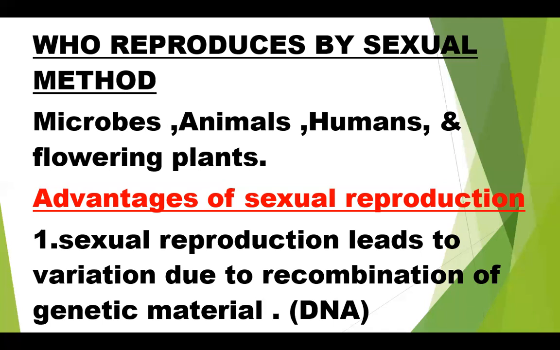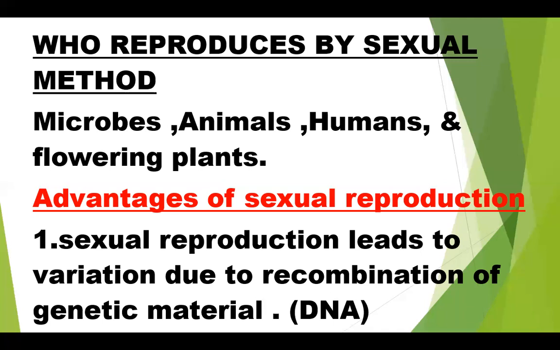In flowering plants, two types of flowers are there: unisexual flowers and bisexual flowers. A unisexual flower contains only one of the reproductive organs, either a carpel or a stamen.